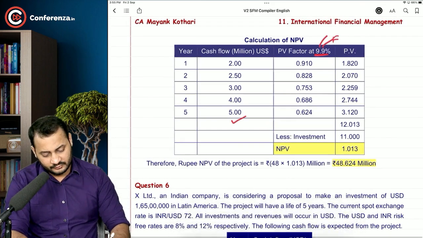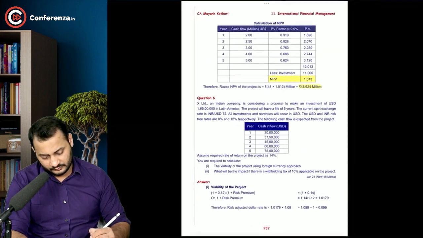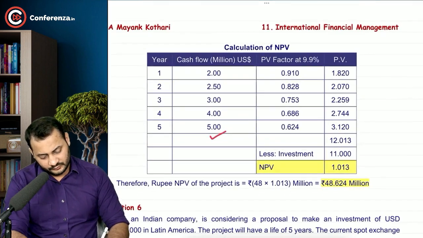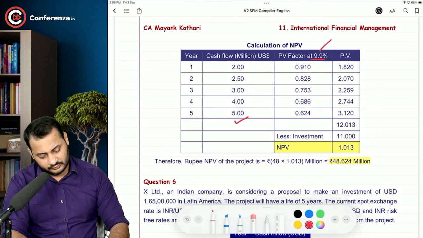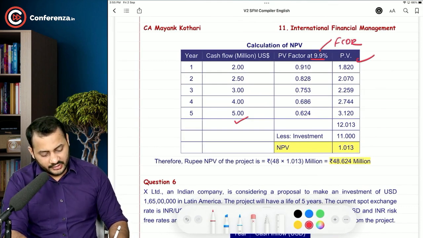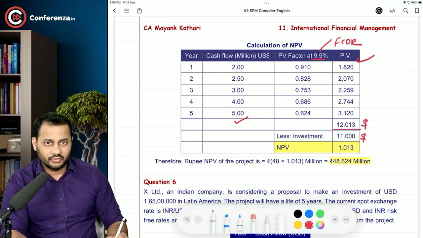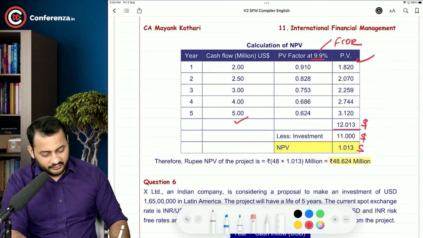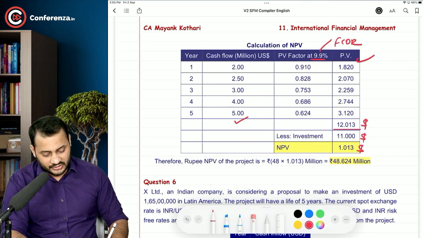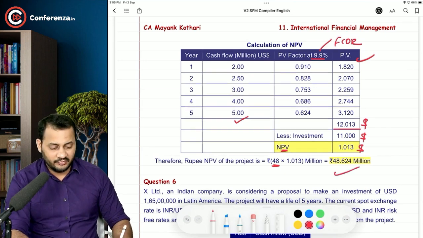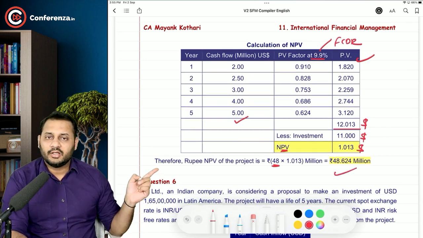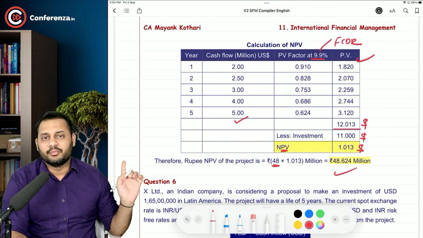See, foreign country discount rate, and then present value. You have calculated all the present value in terms of dollar. Investment was also in terms of dollar, so this NPV is also in terms of dollar. So since this is a present value, this can be multiplied with the spot rate, and then we can calculate ultimately in terms of rupees.